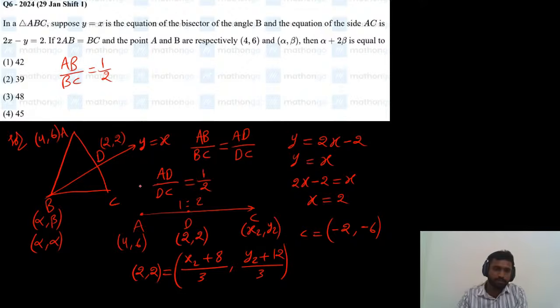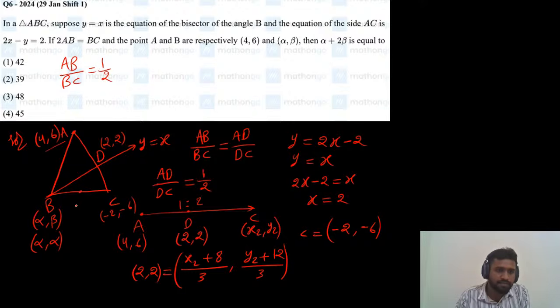We got C point as minus 2 comma minus 6. Now one more condition we have here. This A point is 4 comma 6, and the image of this 4 comma 6 will fall on BC.